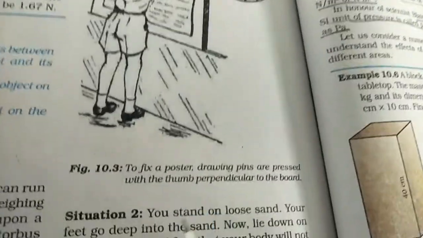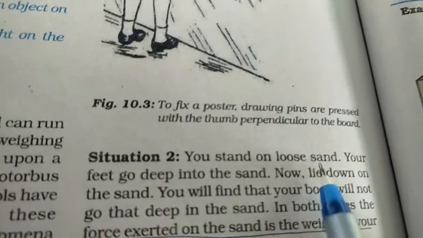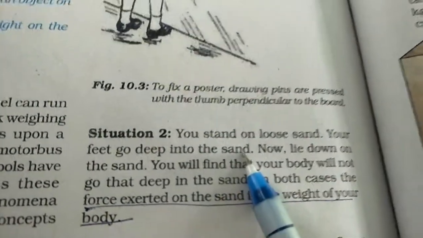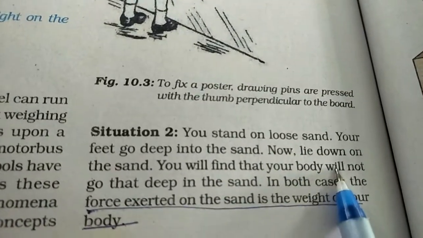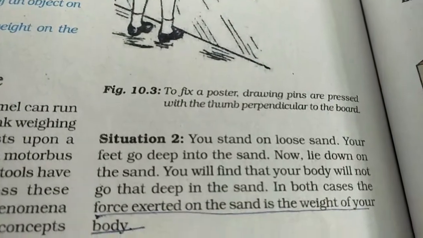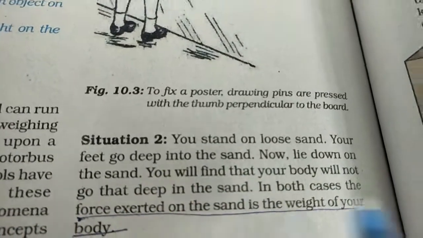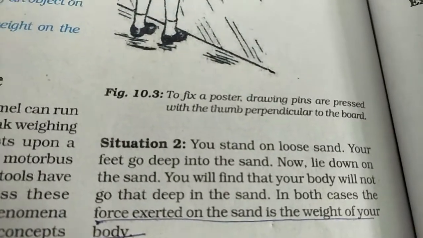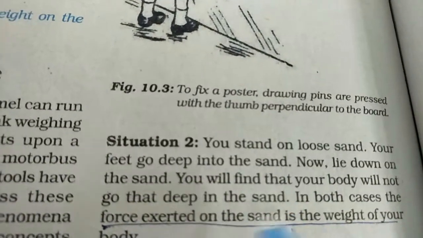Now you go to the next situation. You have sand and you are standing on that loose sand. If you observe, after some time your feet go deep into the sand. Now do one thing: on the same loose sand, go and lie down. When you lie down, you see that your body will not go as deep as it went when you were standing. In both cases the force is exerted on the sand and you have the weight of your body. But let us see why there is a difference, why when you are standing you go deeper, and if you are lying down you don't go that deep. Let us see what and why it happens.